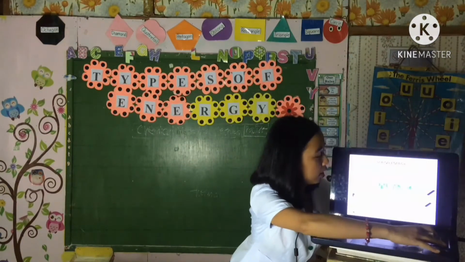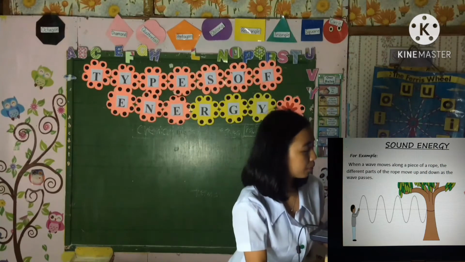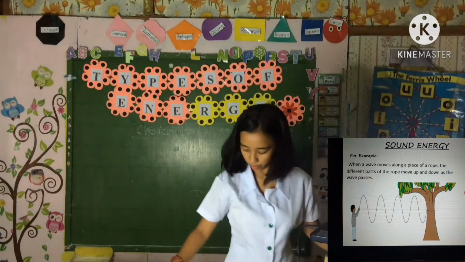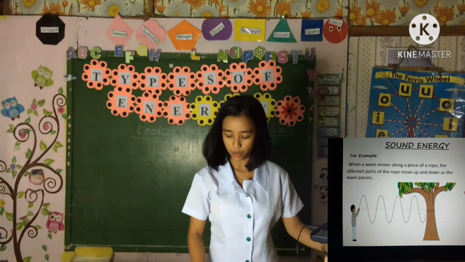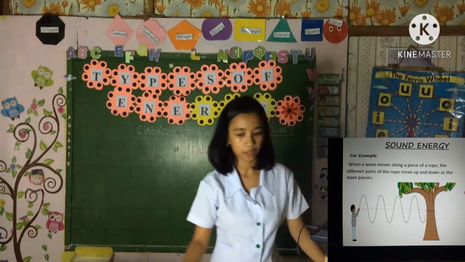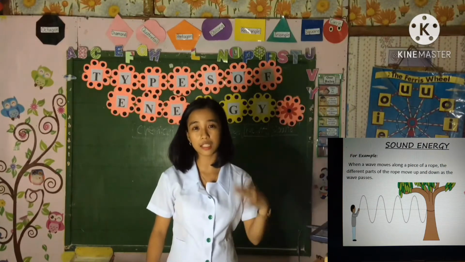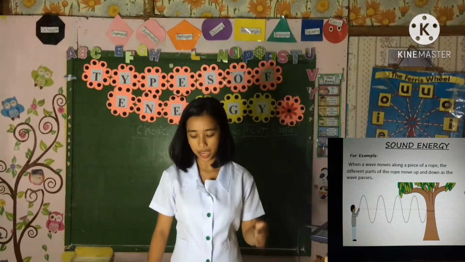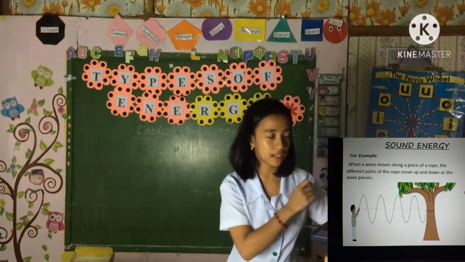Next, for example, in this picture, the sound can be described as a kind of wave. So study this example.